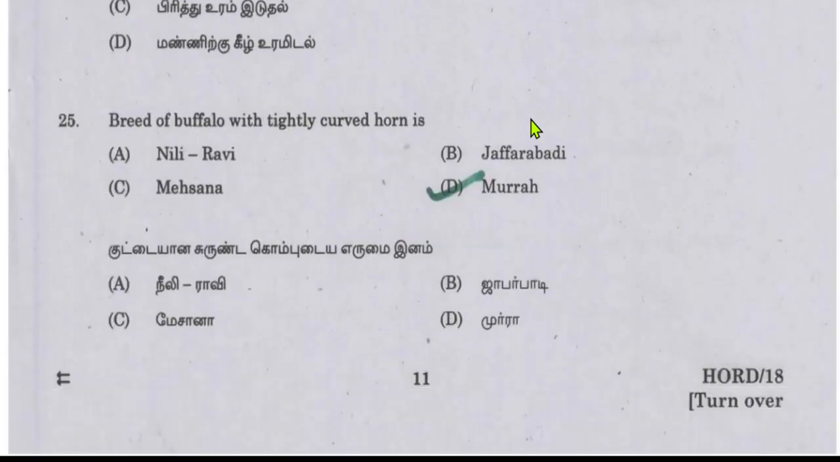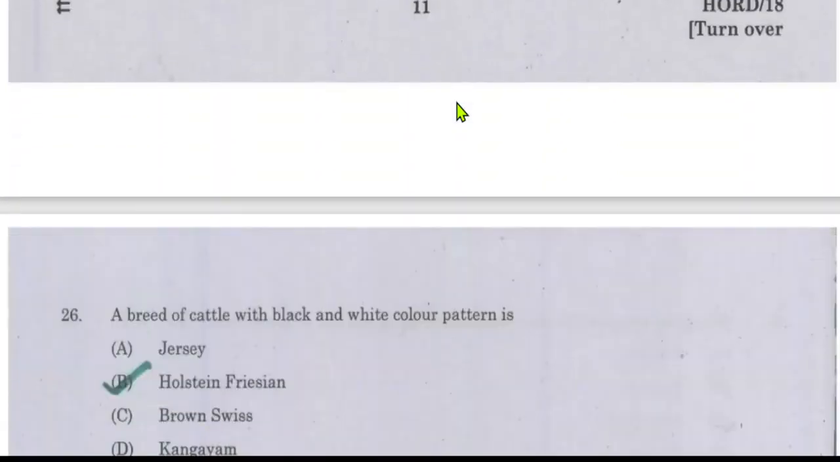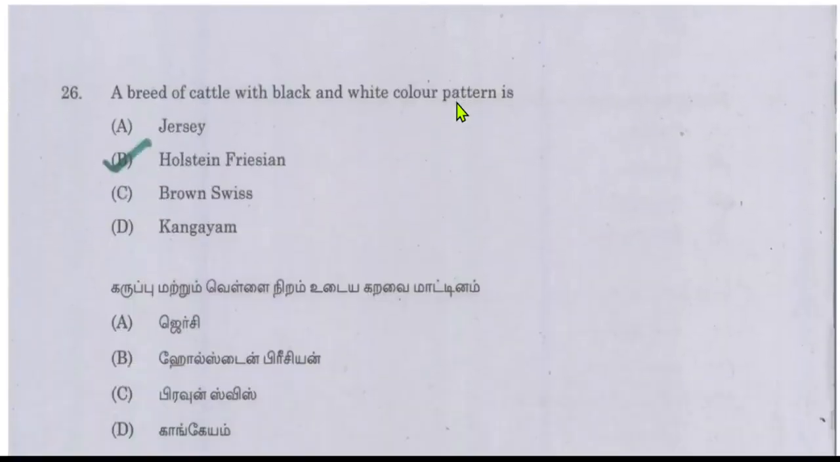Next is, the breed of buffalo with tightly curved horn is Murrah. It is a breed of buffalo and it has tightly curved horns among the other varieties. Next is, the breed of cattle with black and white color pattern. Black and white is the characteristic by which we can distinguish this breed of cattle, and it is Holstein Friesian.